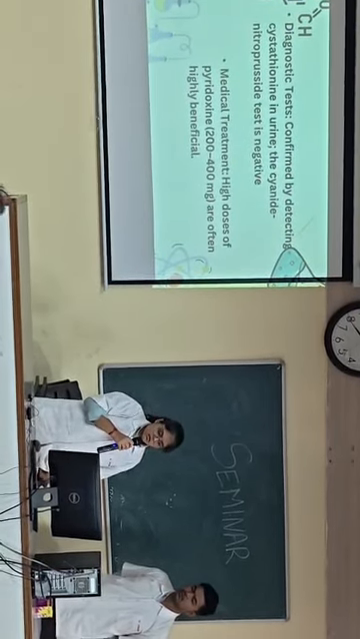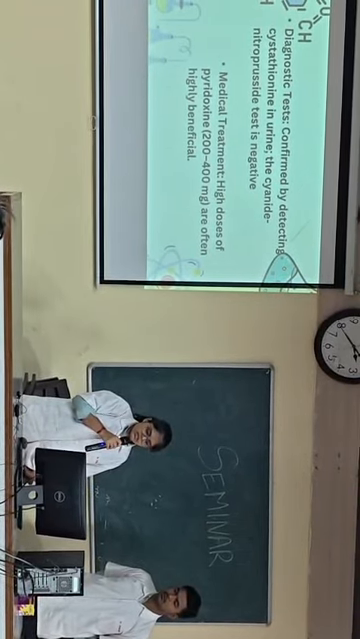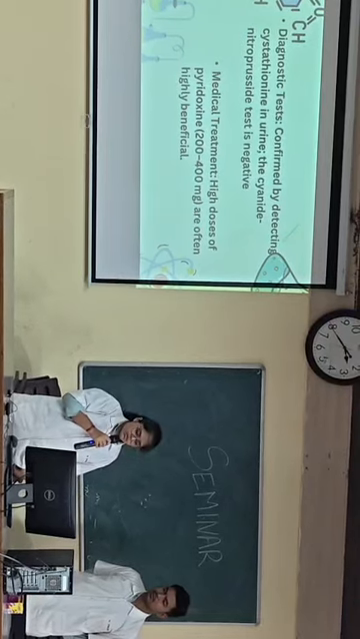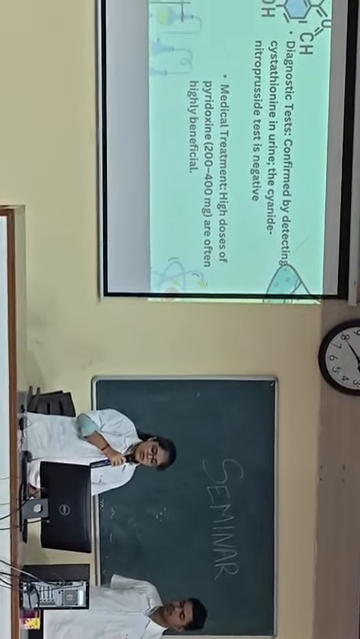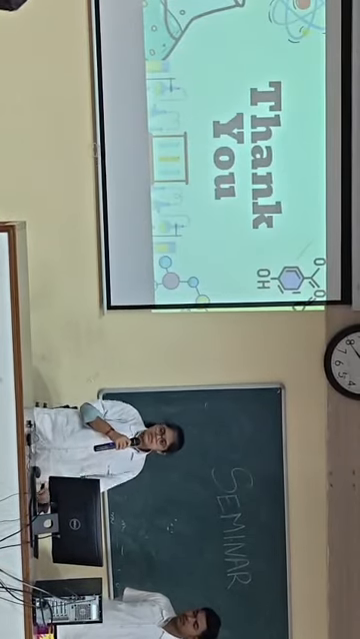Diagnosis is confirmed by detecting cystathionine in urine. The cyanide nitroprusside test is negative. Now, medical treatment for this disorder is high doses of pyridoxine, that is 200 to 400 mg, which are often highly beneficial. Thank you.